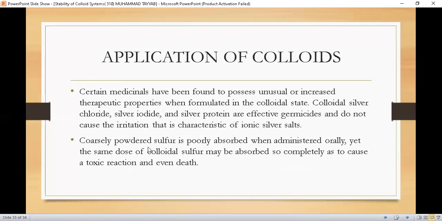Similarly, coarsely powdered sulfur is poorly absorbed when administered orally, yet the same dose of colloidal sulfur may be absorbed so completely as to cause a toxic reaction and even death. Coarsely powdered means large sulfur particles are poorly absorbed from the GIT after taking orally, but the same dose if taken in colloidal dimension can cause death. So you can see that the properties are drastically changed in the colloidal system.